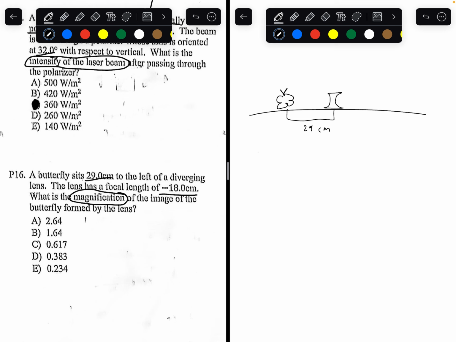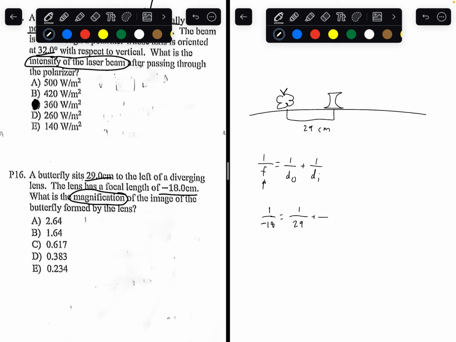Remember the lens equation is always going to be used for any of these problems. It's 1 over the focal length equals 1 over the distance between the object and the lens plus 1 over the distance between the image and the lens. So what is the focal length? The focal length is equal to negative 18 centimeters. What is the distance of the object and the lens? That's going to be 29 centimeters because the butterfly is 29 centimeters from the lens.